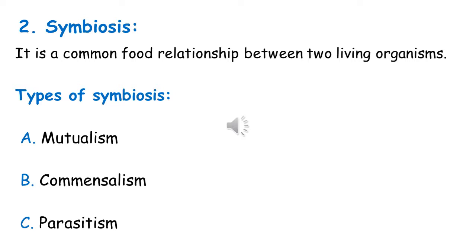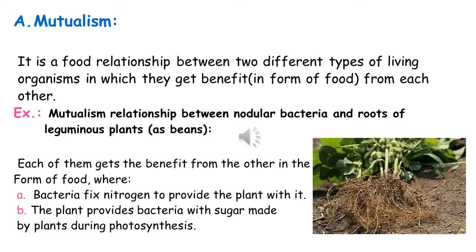Now we will talk about the second food relationship, which is symbiosis. Symbiosis is a common food relationship between two living organisms. Types of symbiosis: mutualism, commensalism, and parasitism. Mutualism is a food relationship between two different types of living organisms in which they get benefit in the form of food from each other.